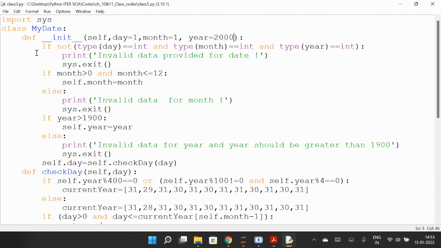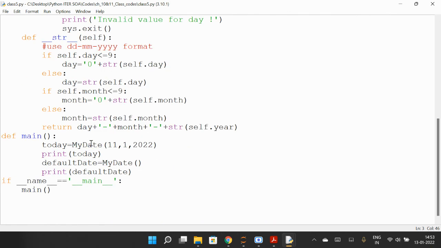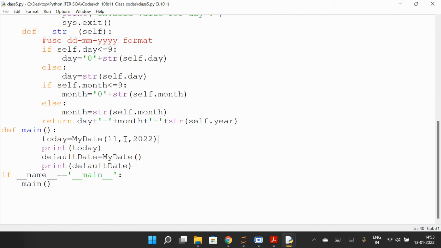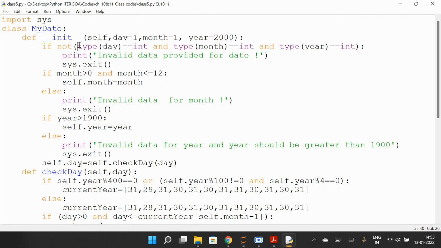So we will ask the user to enter it later on. Here we'll ask the user to enter the date. So MyDate is a class, and here is 11 January 2022, like that. Okay, so they will check whether day is int, month is int, and year is int. So first is this check, right? If this happens, that's fine. If not, then it will print invalid data provided for date, and then the program will exit here.